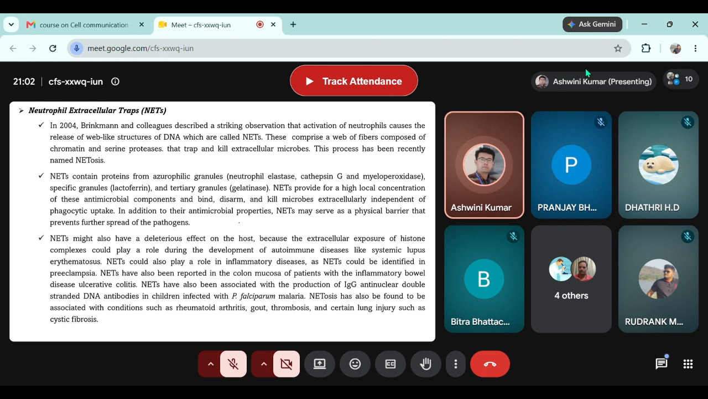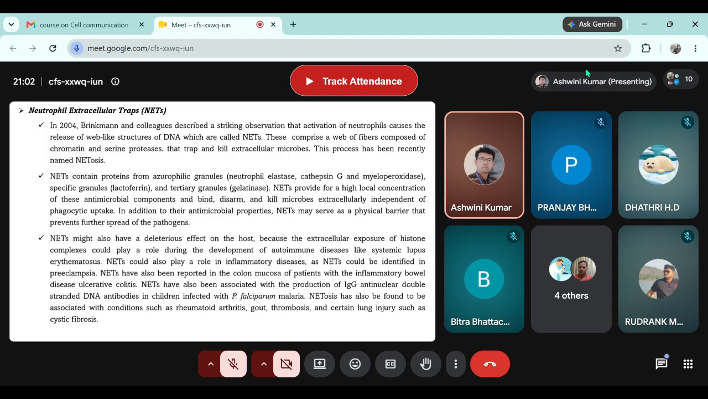When the neutrophil releases the chromatin material, it also releases the proteins from the granules along with it, so that when the pathogen is trapped and cannot move, these proteins from the granules will do the rest of the work. They will kill the trapped pathogen. So nets, or neutrophil extracellular traps, provide a high local concentration of these antimicrobial components and bind, disarm, and kill the microbes extracellularly, independent of phagocytic uptake.